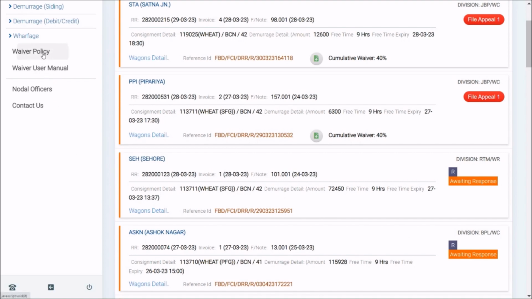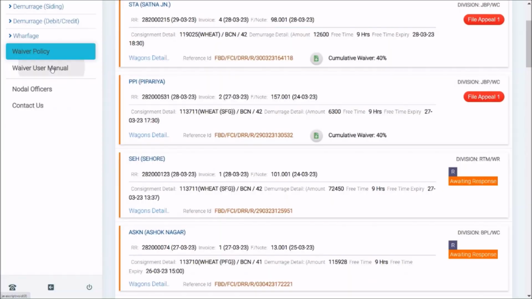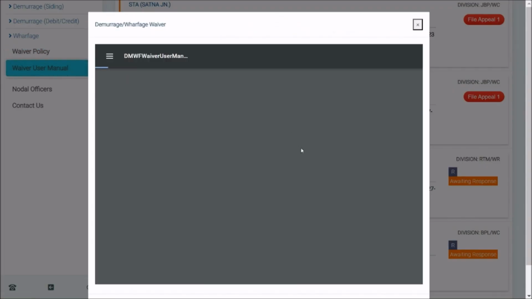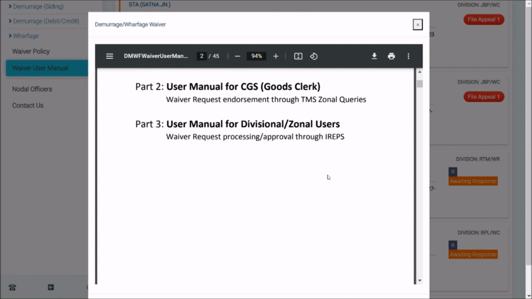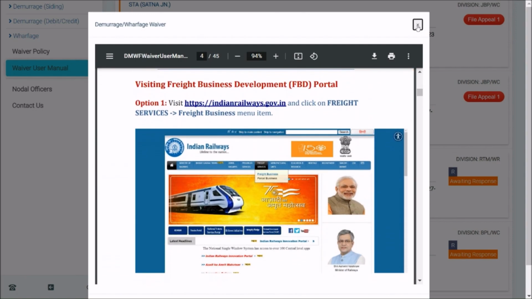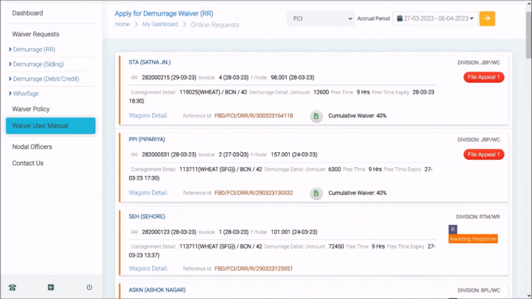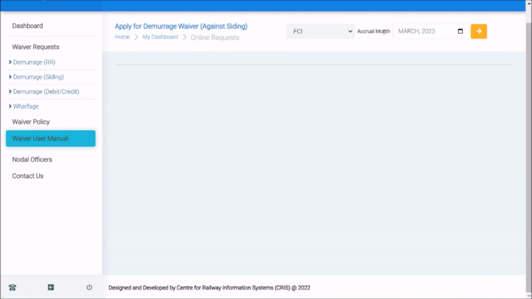So waiver policy is available here. Waiver user manual. This is a user manual for applying. Like we applied for the waiver of damage against RR, we have three more options. Damage against siding.